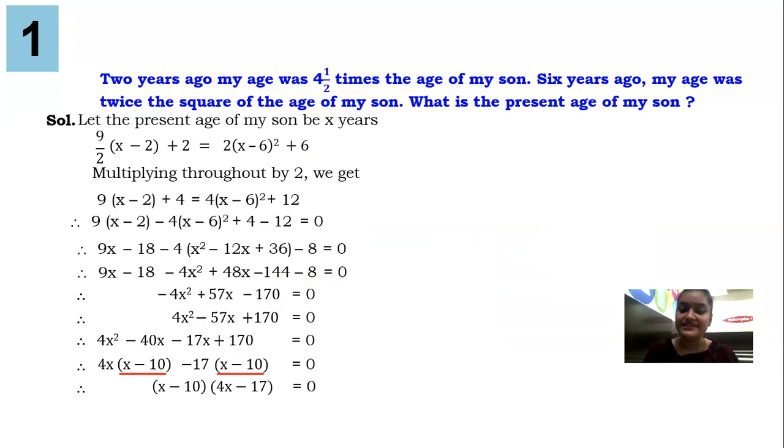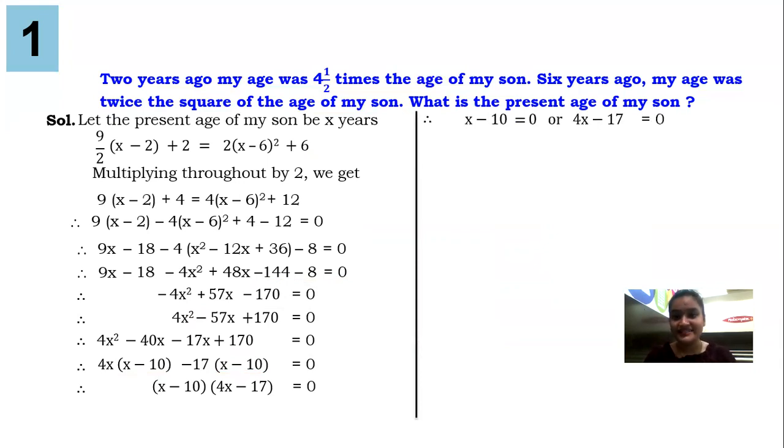4x minus 17 is equal to 0. We know the next step. It has to be x minus 10 is equal to 0 or 4x minus 17 is equal to 0. Minus 10 shifted to other side will be plus 10. Minus 17 shifted to other side will be plus 17. Over here guys, x will be 17 by 4.